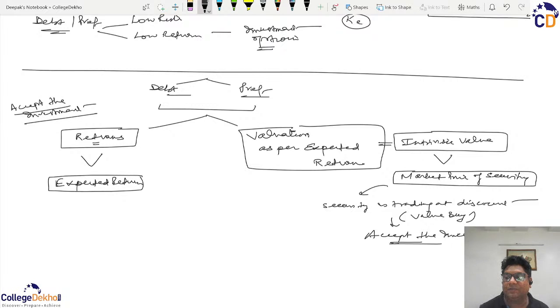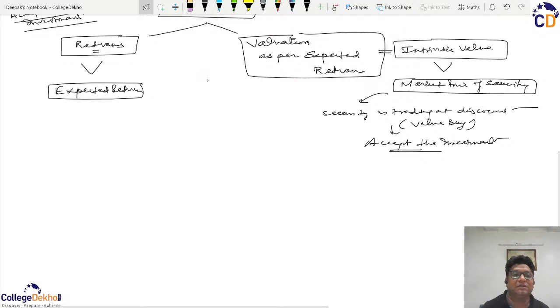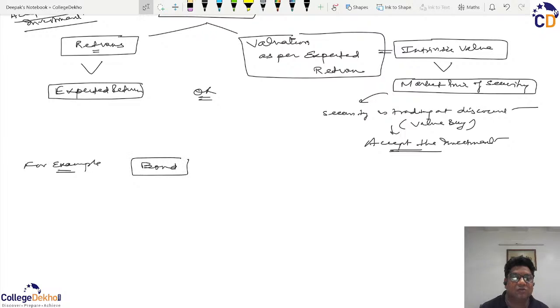So we go for accepting the investment. So what is happening here? What is happening here is that you can choose either this funda or this funda. If I take an example instead of theory to explain my point, suppose there is a bond, a kind of debenture available in the market. The bond's face value, if I say, is 1000 and it is an 8% bond.